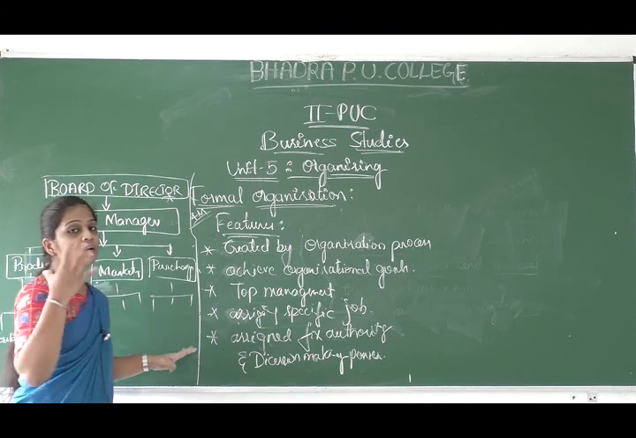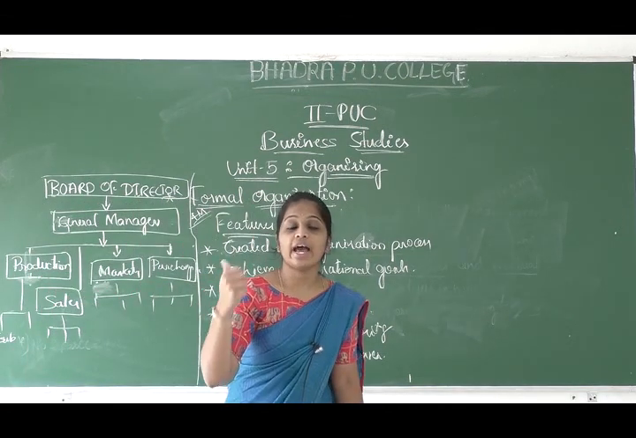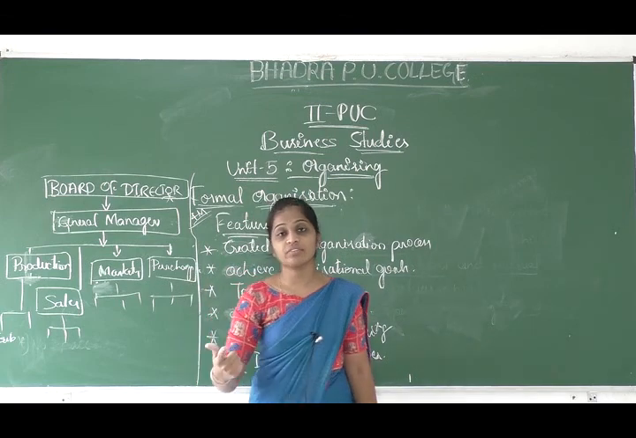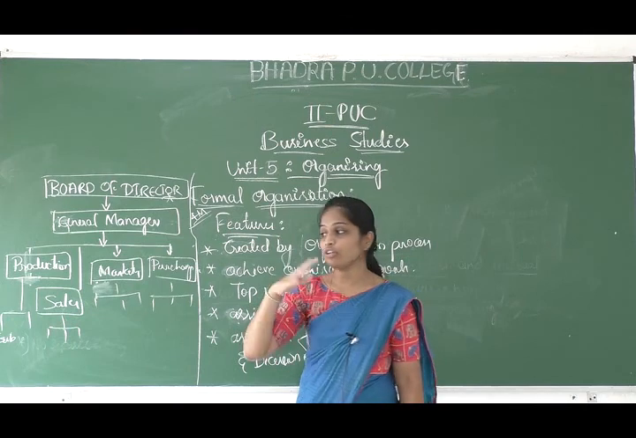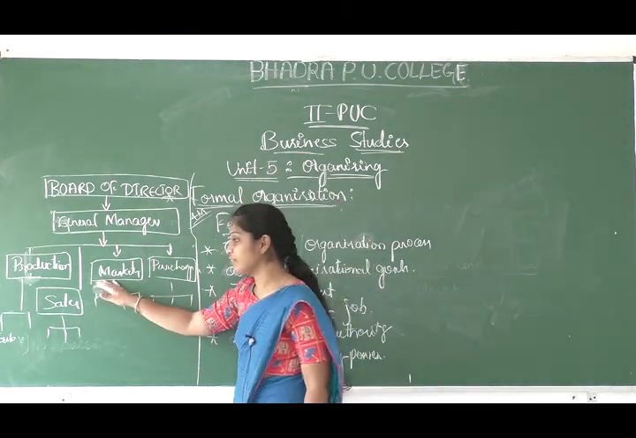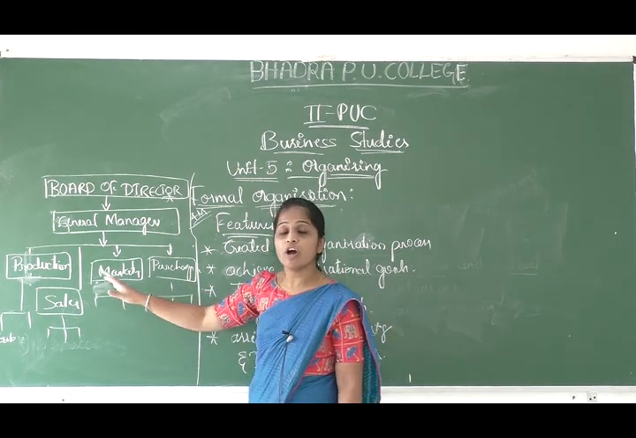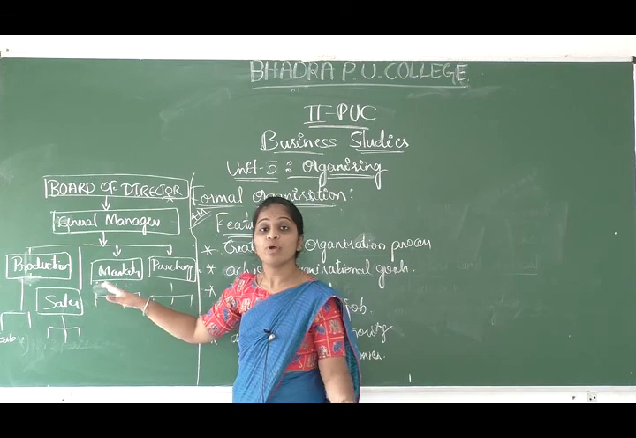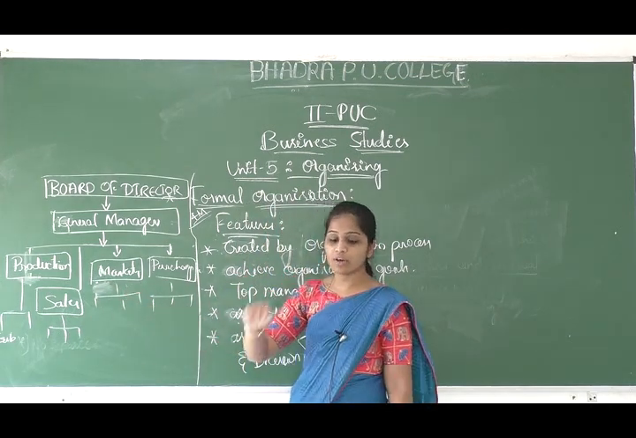So here in the formal organizing we are going to assign the authorities and also give the decision making power in order to do the work. In order to accomplish the work we are going to give the authority. Say for example, if it is a marketing manager we have to give some authority or power to him to take decisions, right? So that is done in the formal organizing.